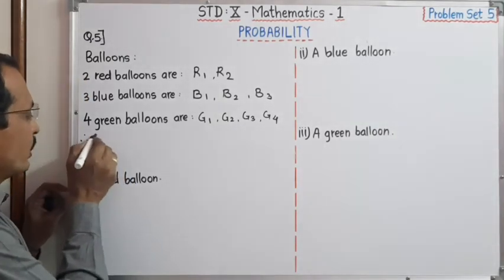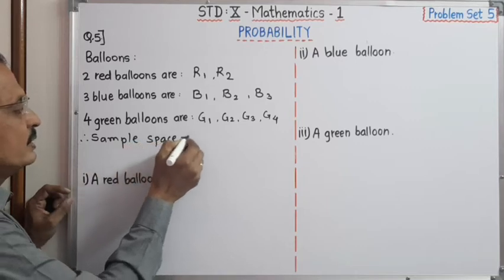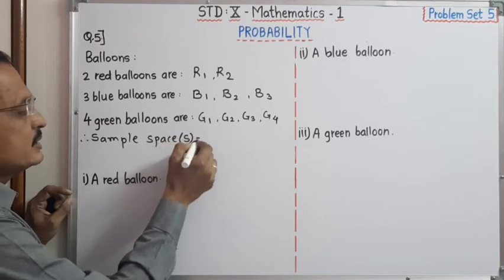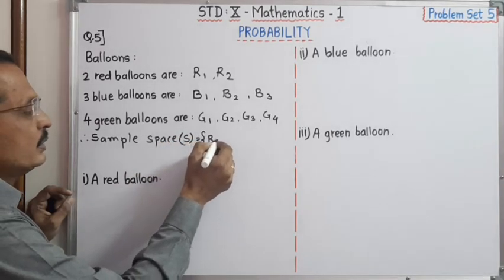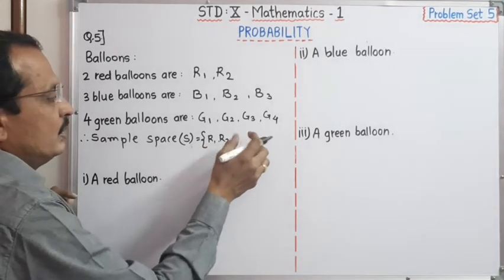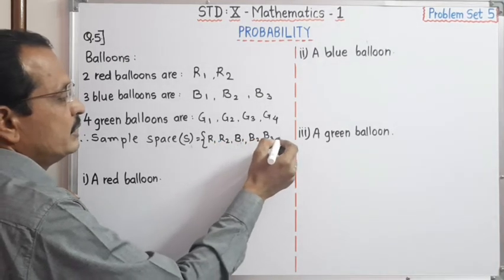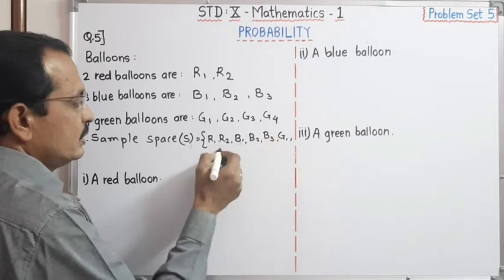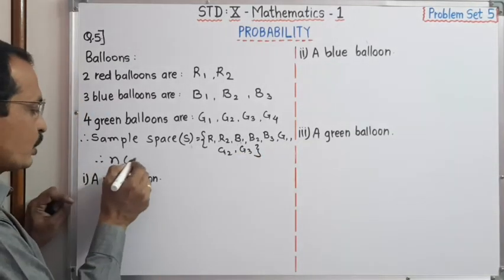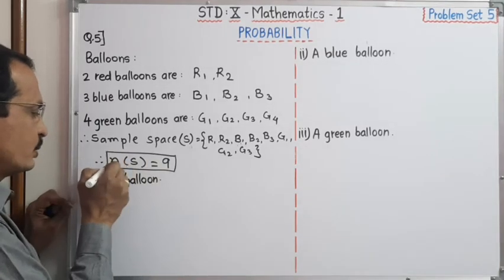Therefore, dear student, we have to write the sample space S is equal to R1, R2, B1, B2, B3, then G1, G2, G3 and G4. Therefore, number of sample space is equal to 9. Number of S is equal to 9.